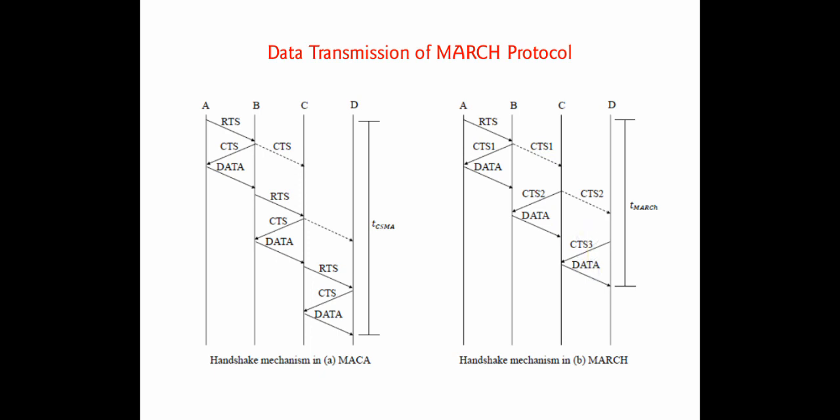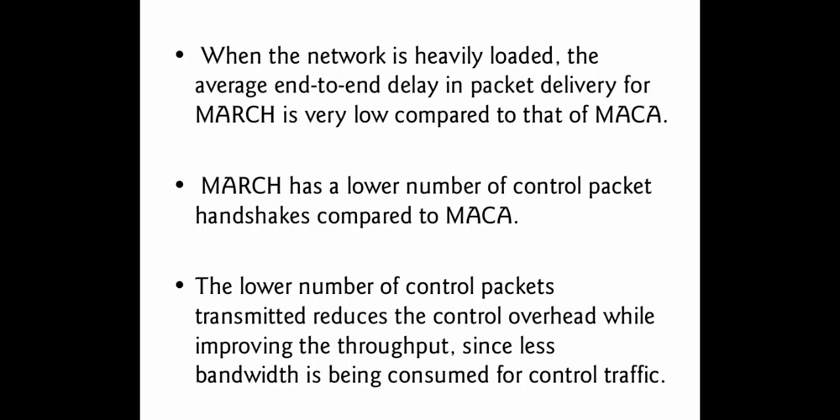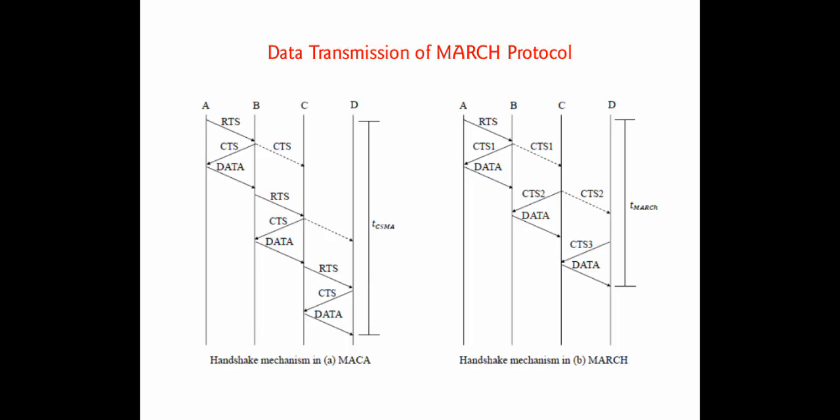After some period of time, D sends a CTS packet to C by hearing this CTS2, in such a way that the data is transferred from A to D in MARCH protocol. Okay, so in this MARCH protocol, the CTS packet carries the information about sender address, receiver address, and it is also used to carry the route identification number, simply RTID, so that if any malicious node is present within the network, using that RTID we can easily overcome that problem.